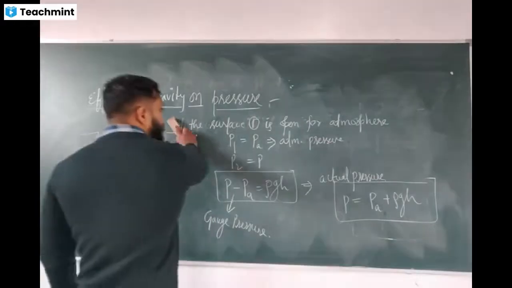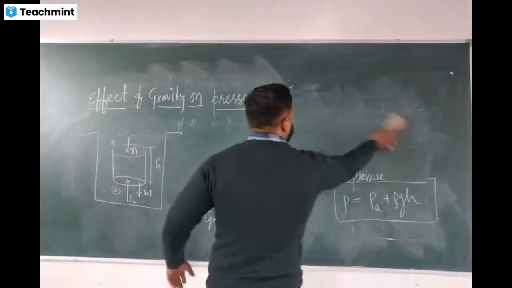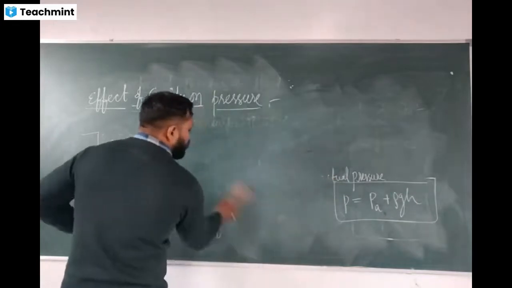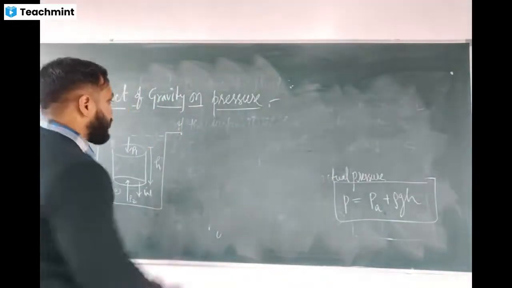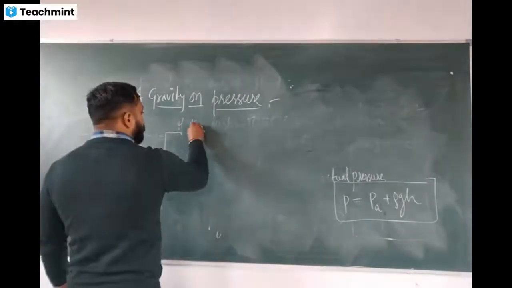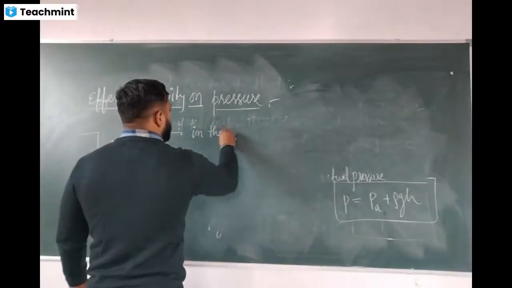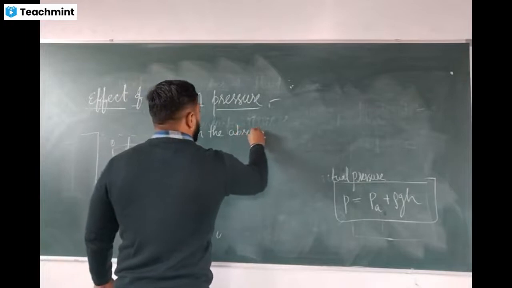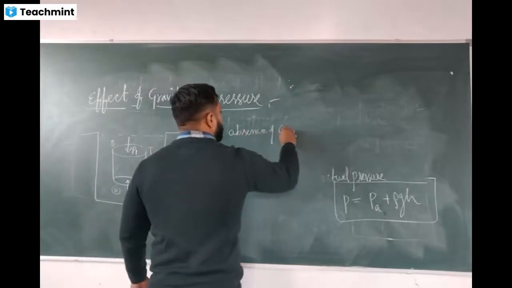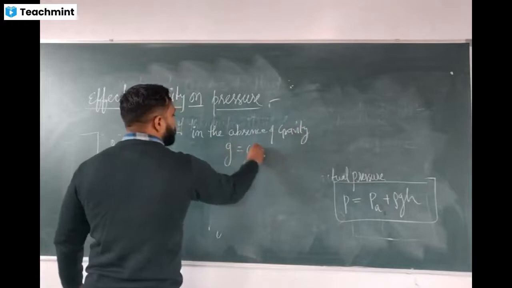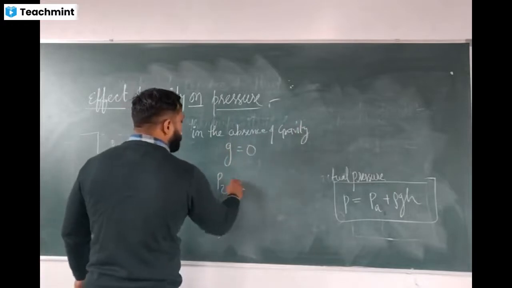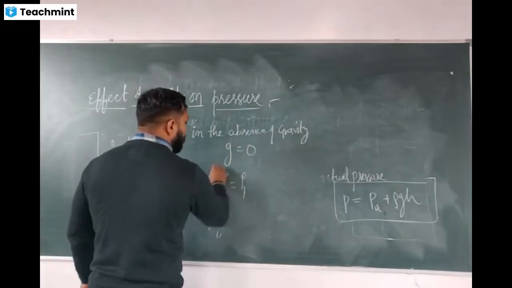Okay, so now what is the effect? Generally we are discussing the effect of gravity. We know that in the absence of gravity, whenever G is equal to 0, only in that case P2 will become equal to P1.